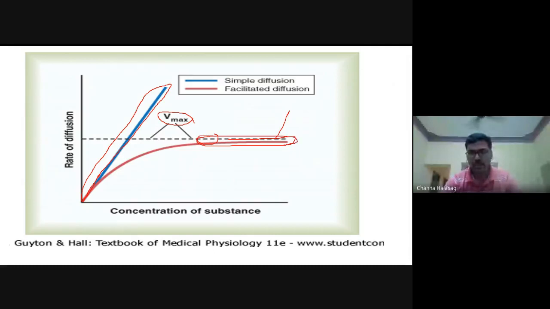This is the Vmax, velocity maximum. This is the graph for facilitated diffusion. It will flatten after some time because all the carrier proteins have been bound with the molecules being transported. Did you understand this graph? Is it clear?